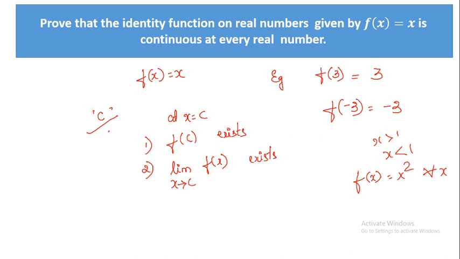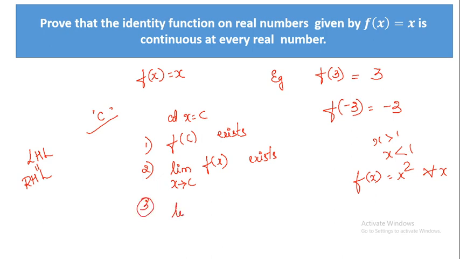If you have to find the left hand limit and the right hand limit, what is the condition? You have to find the left hand limit, find the right hand limit, and check whether both are equal. If they are equal, only then we can say that the limit exists. So if this condition is also done, then you have to go for the third condition.